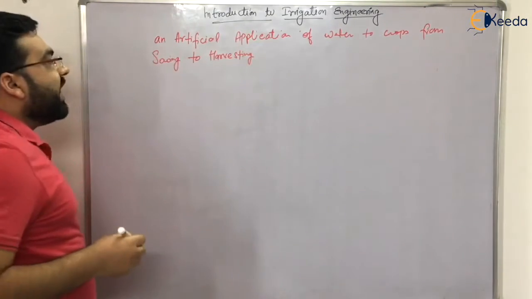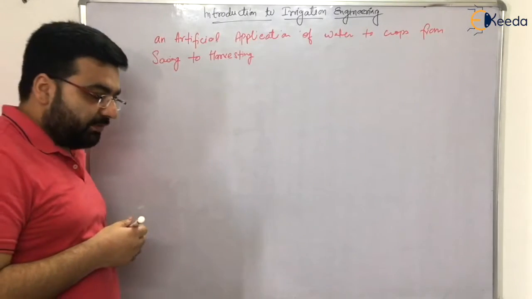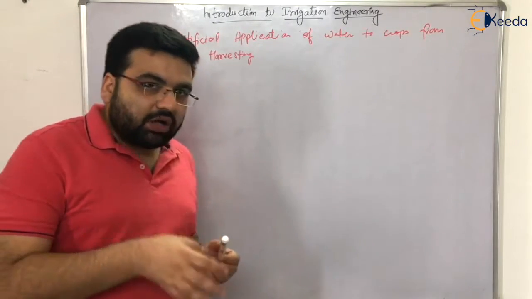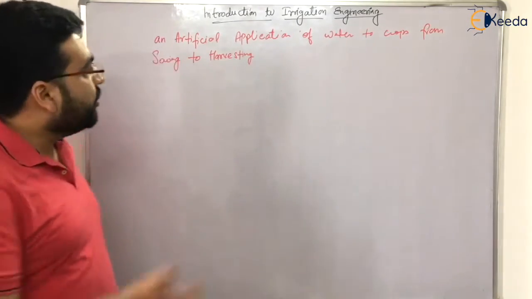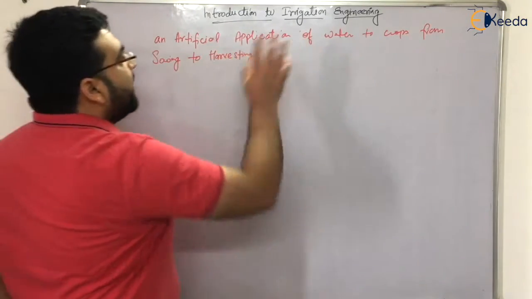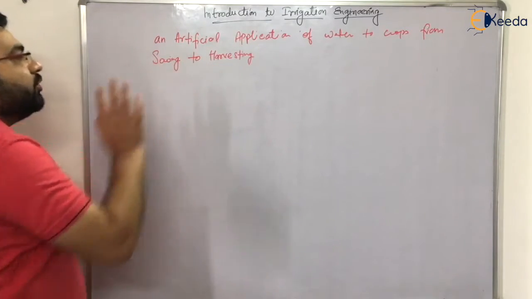It is an artificial application, because you are applying water to a particular field, to a particular crop artificially.